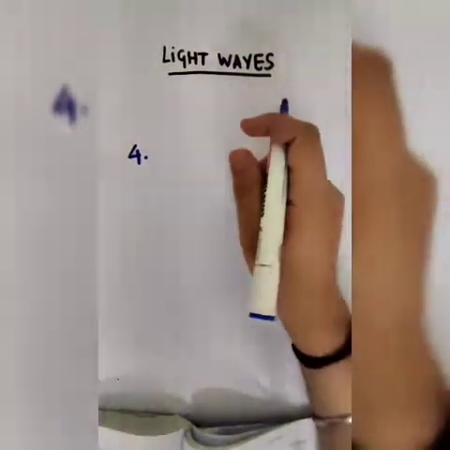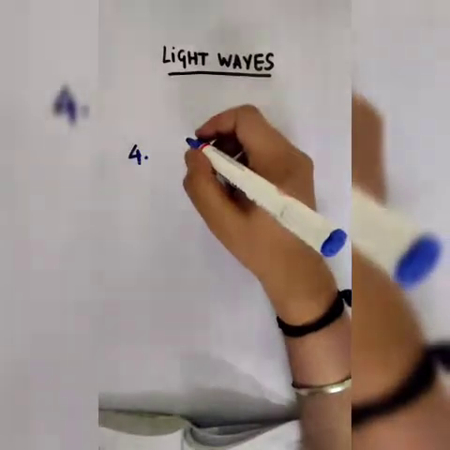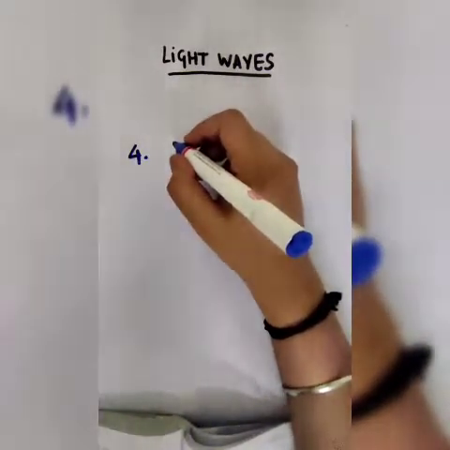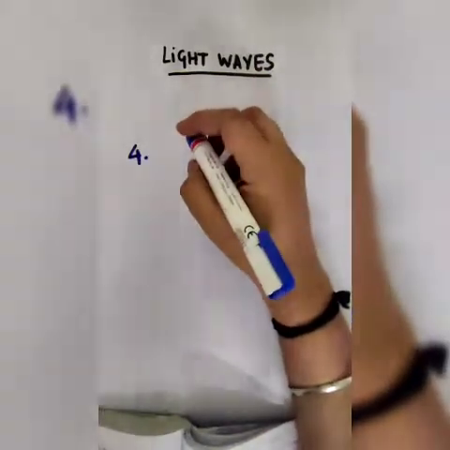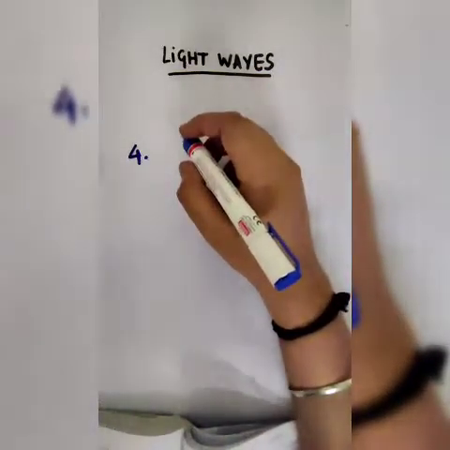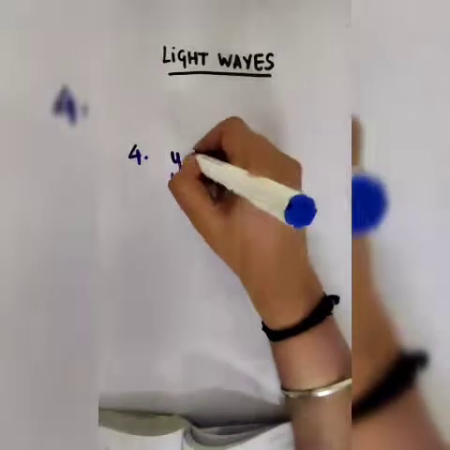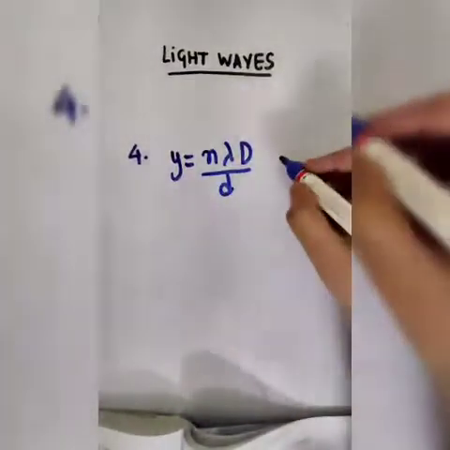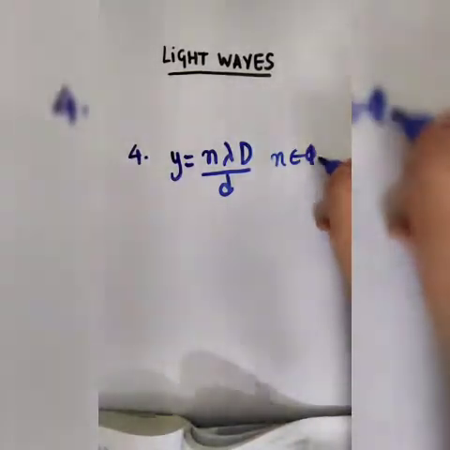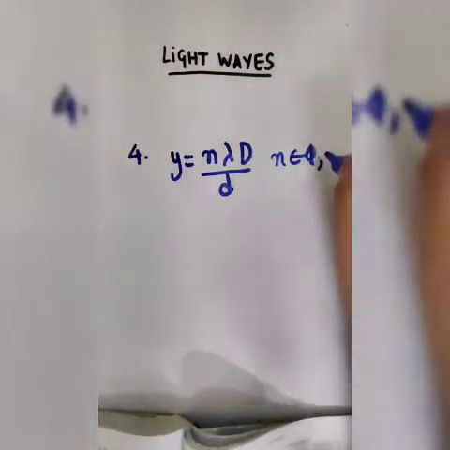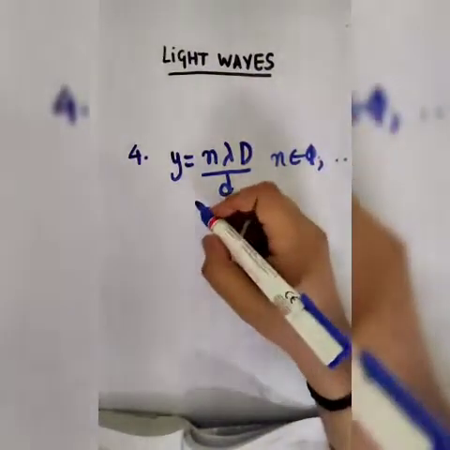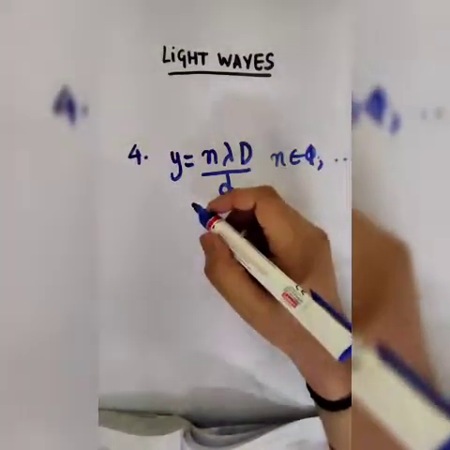Now this question is again on YDSE. Here we are asked to find out the separation between the slits. Now we know that the distance of the nth bright fringe is given by the formula y is equal to n lambda capital D by small d, where n takes the value from 1 till infinity. We are asked to find out the 10th bright fringe.